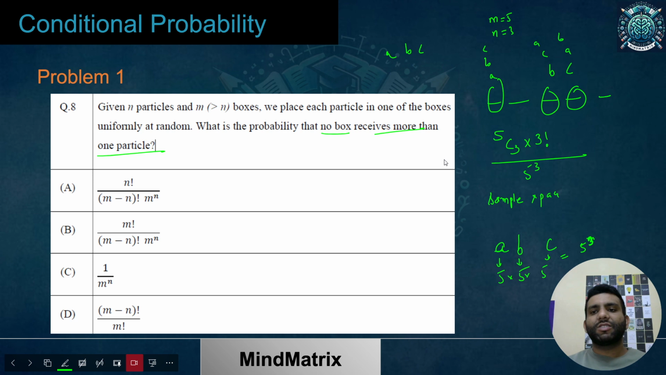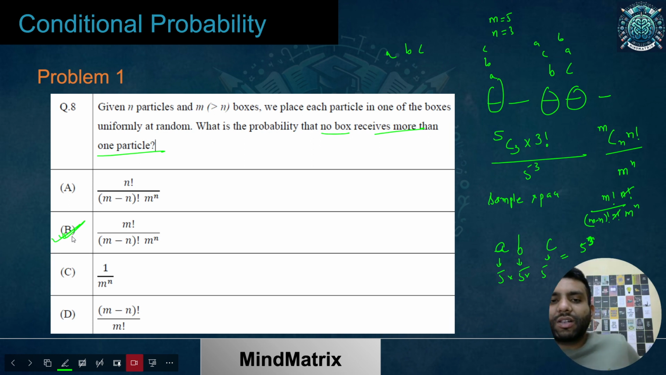Now just replace these values. We already know m equals 5 and n equals 3. So it is going to be mCn times n factorial divided by m to the power n. Now let's just open this up. What do we get? m factorial upon (m minus n) factorial times n factorial, times n factorial, over m to the power n. This gets cancelled, and we have m factorial upon (m minus n) factorial, and then m to the power n. So the answer is this one. B is the correct answer.